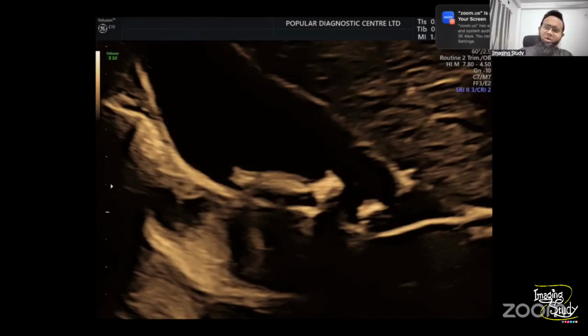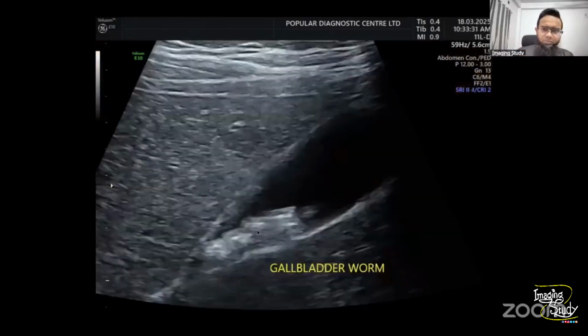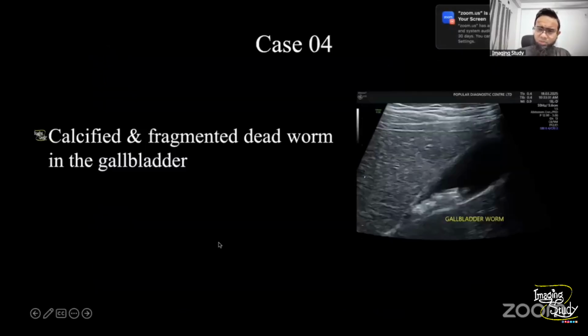When you open the gallbladder, you may find some calcific structures over there. You may say it a stone. Okay, so this is stone-like structures within the gallbladder, but this is due to the death and calcification and fragmentation of a worm. So this is the fragmented dead worm within the gallbladder. So the end diagnosis is definitely the calcified and fragmented dead worm in the gallbladder.